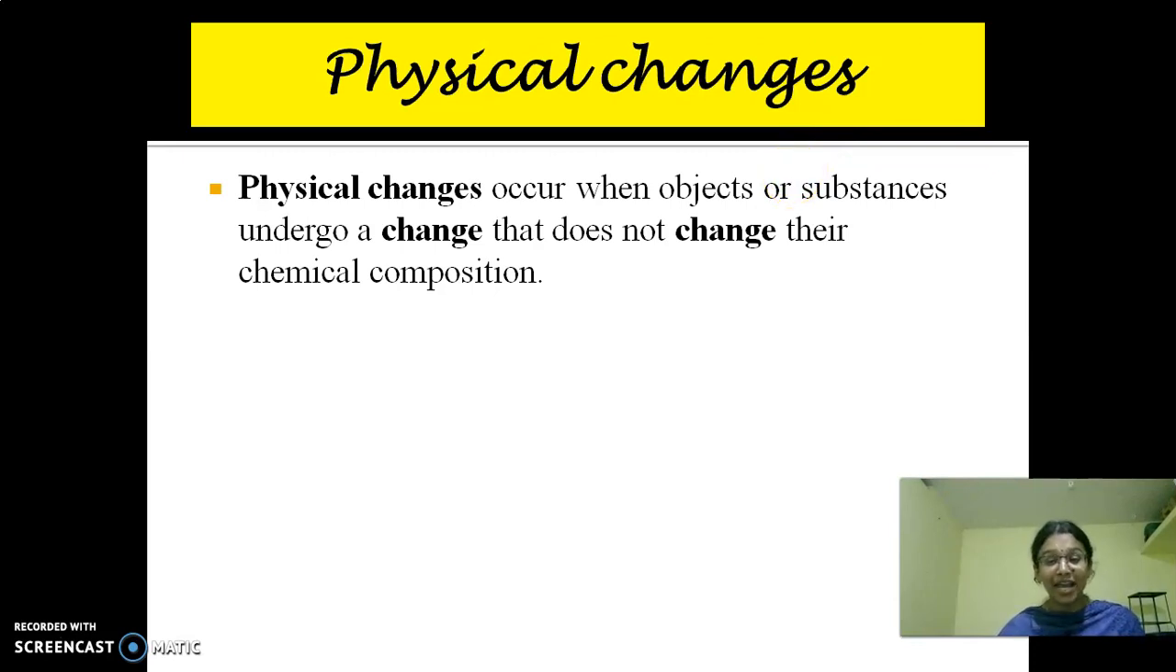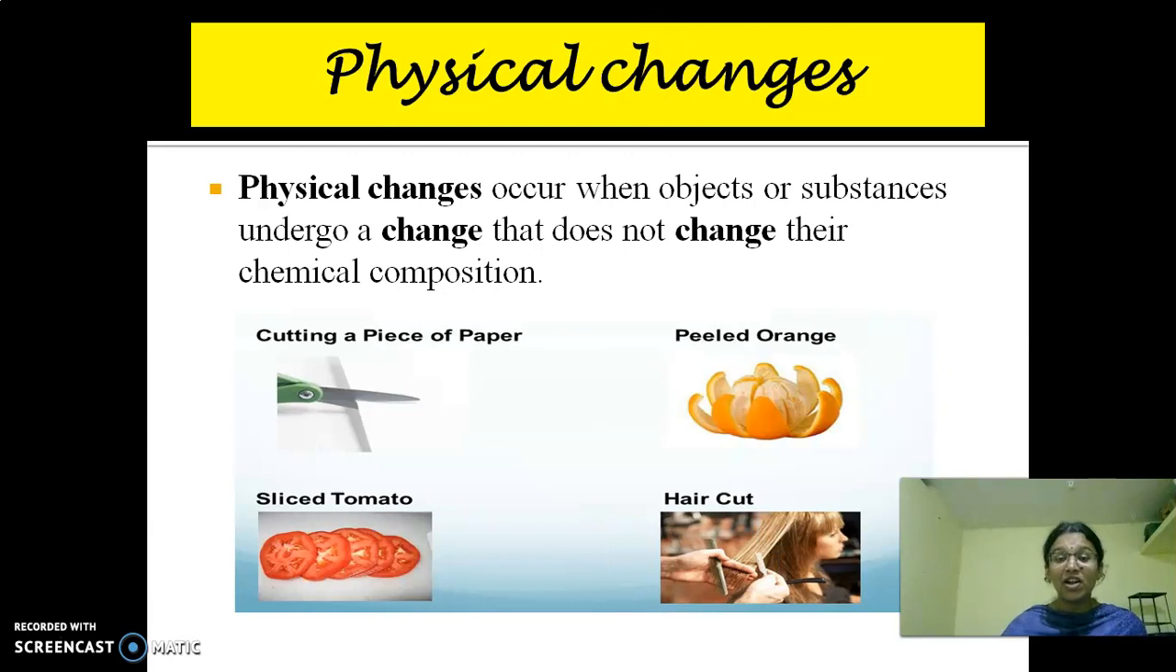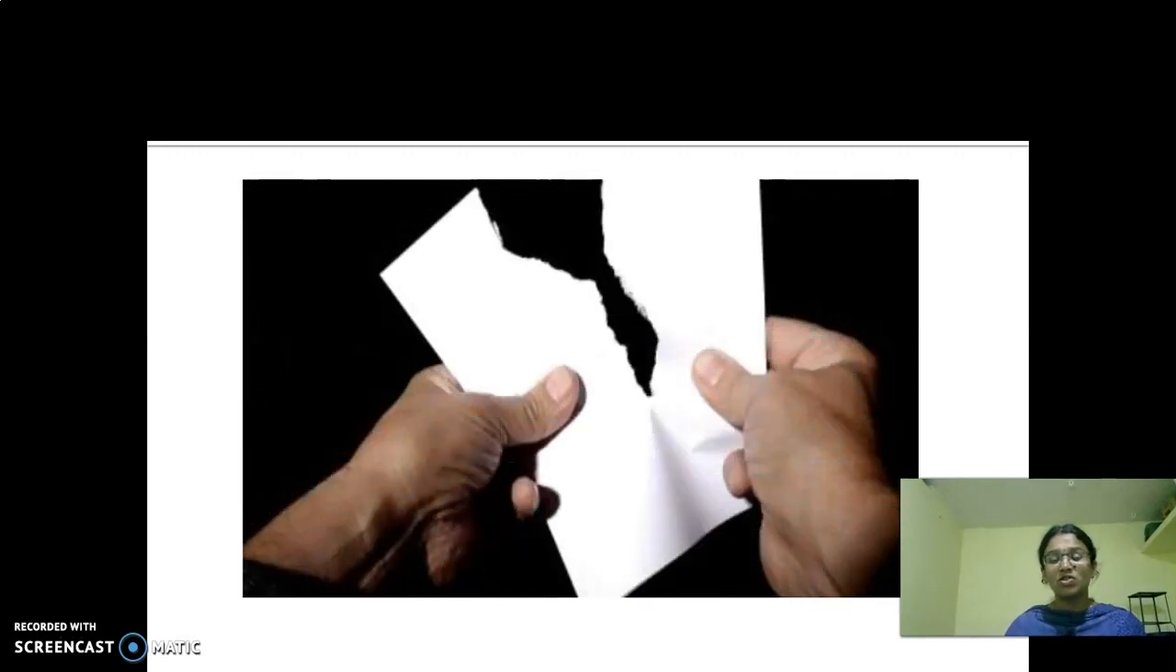For this, I gave you the example of the composition of water: 2 hydrogen and 1 oxygen. A physical change does not change this composition, but the change occurs. Look here. These are some examples of physical changes: cutting a piece of paper, peeling an orange, slicing a tomato, a haircut. If you cut a tomato, we still call it a tomato, not a lady's finger or pumpkin. Isn't it, children? Yes.